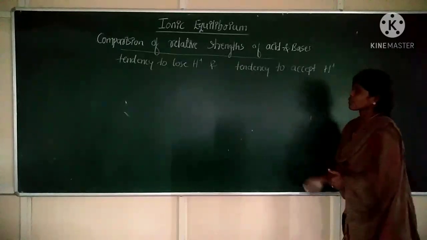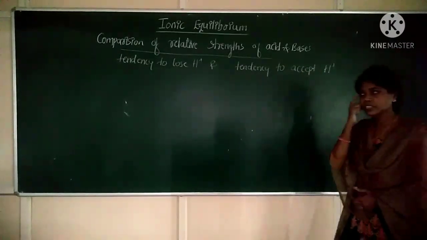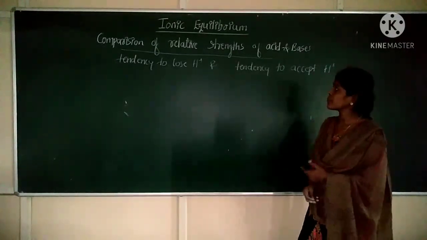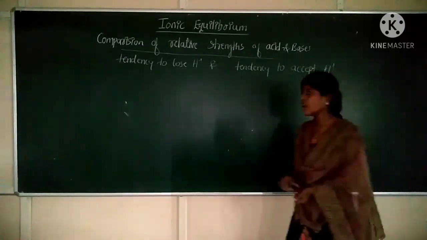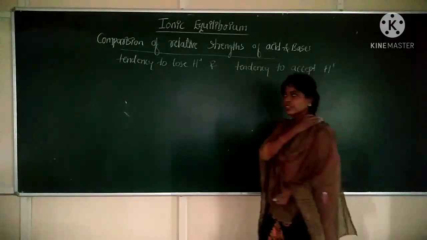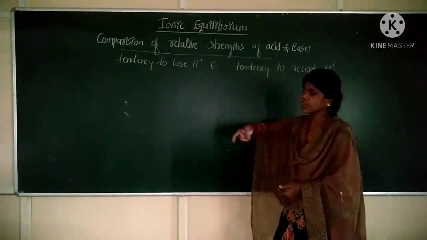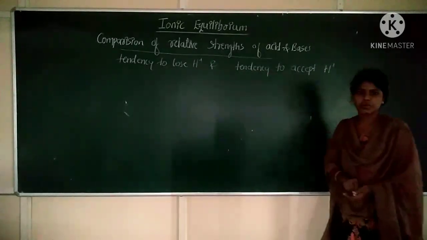According to Bronsted-Lowry theory, we compare the strength of acids and bases on the basis of tendency to lose H plus ion and tendency to accept H plus ion.